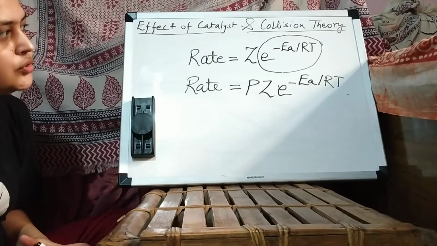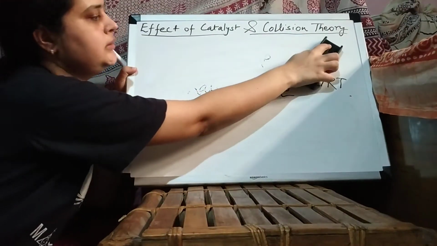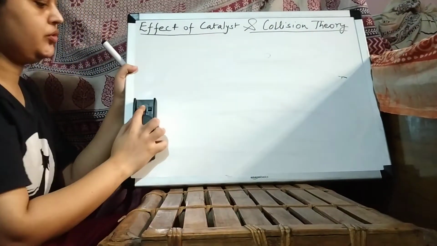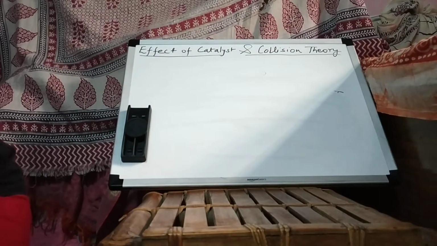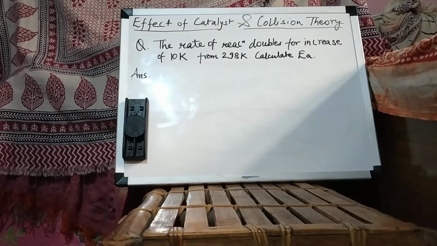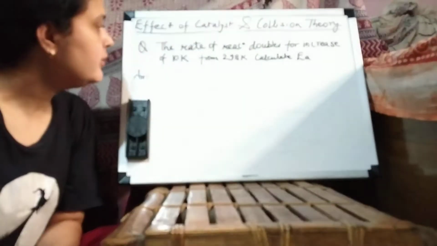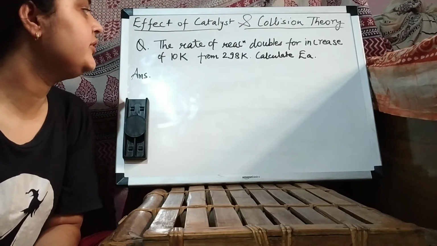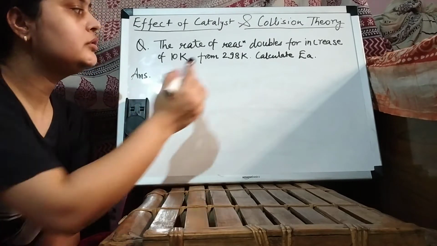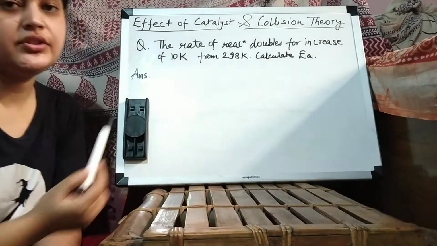Now we will solve questions on this theory. Let us see some questions. Now let us see a question. The question is, the rate of reaction doubles for increase of 10 Kelvin from 298 Kelvin. So what is the activation energy for this reaction?